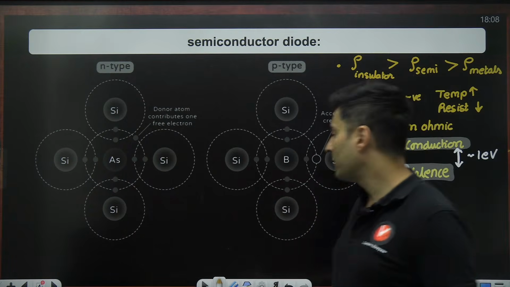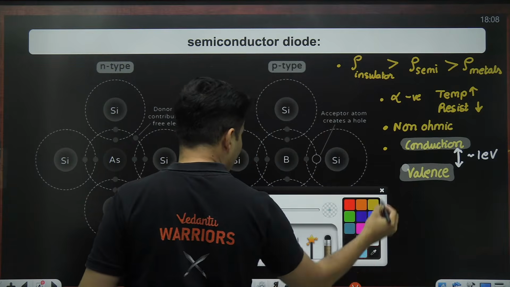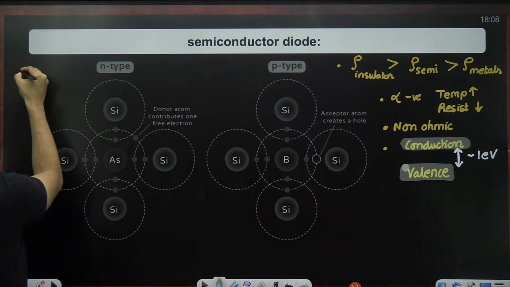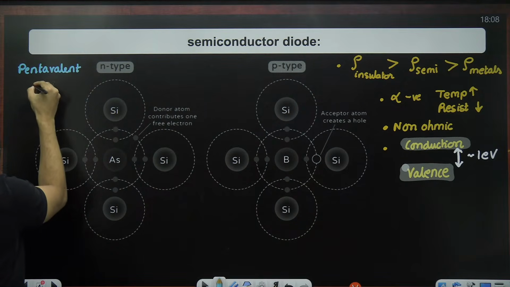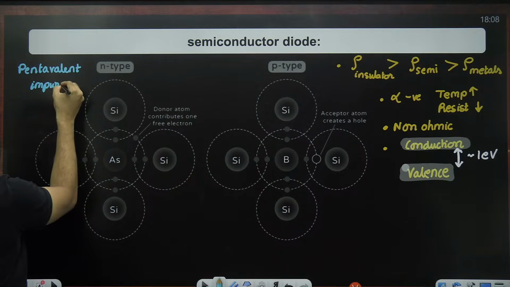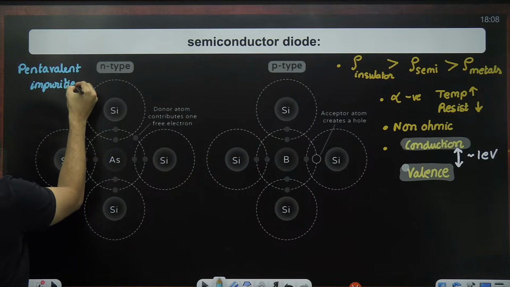increases the conductivity. So n-type semiconductors, please understand, are made by doping pentavalent impurities. Pentavalent impurities, that's what you will see.